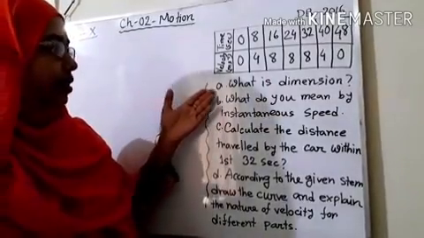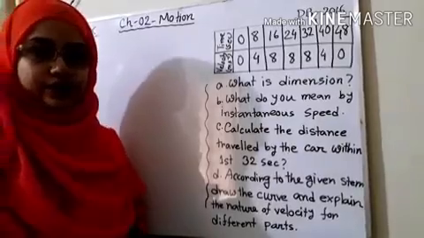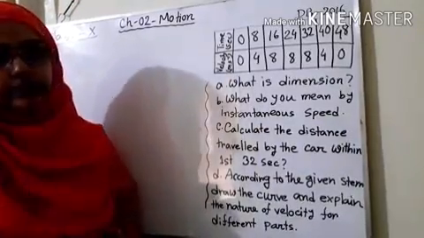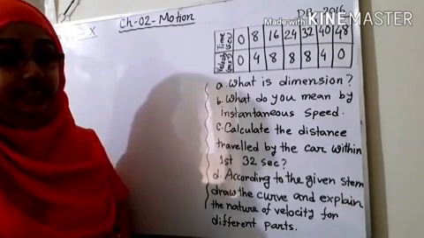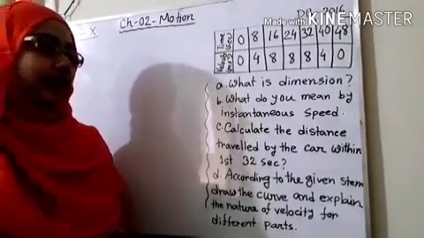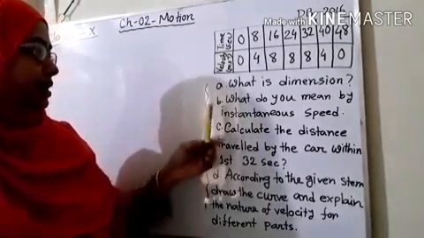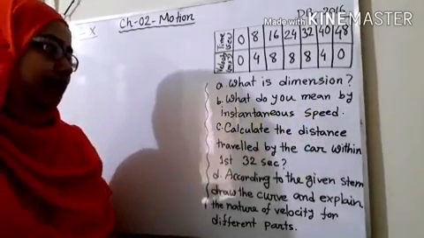The A-marks question says, what is dimension? In any physical quantity, the powers of the fundamental quantities present in it are called the dimension of that physical quantity. And the B-marks question says, what do you mean by instantaneous speed?